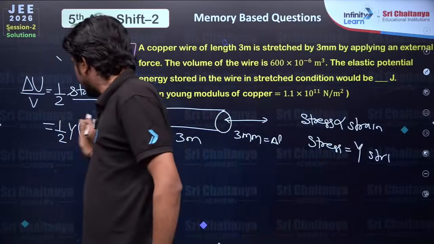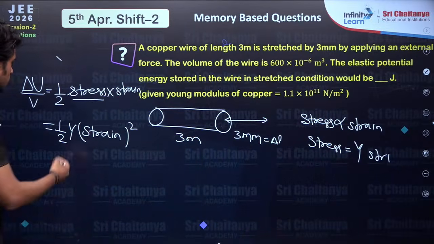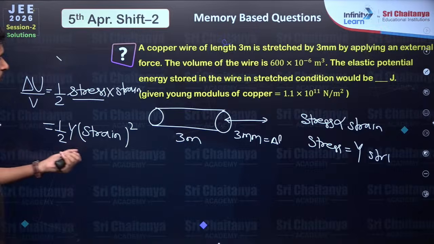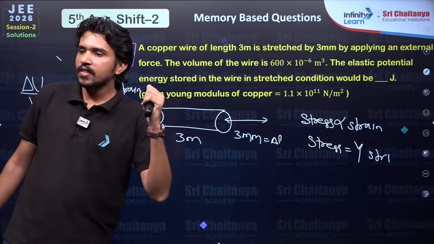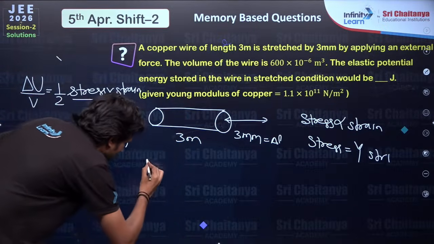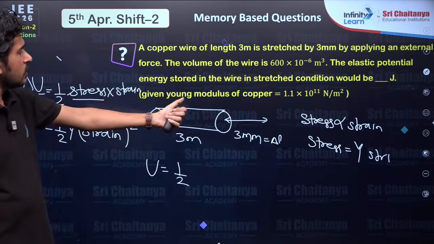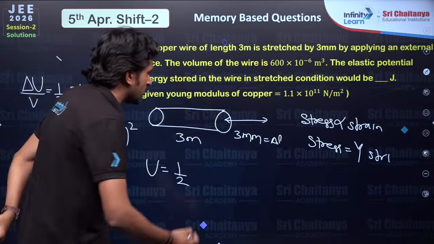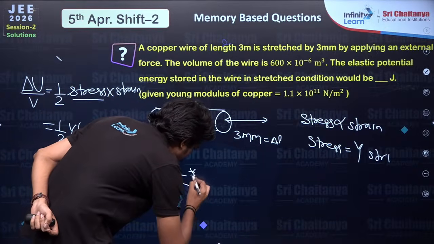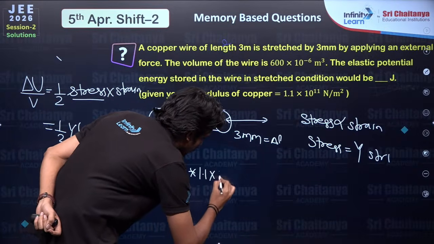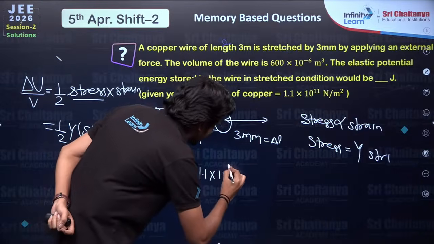So we multiply this expression with the volume. Okay, so energy stored would be half, and Young's modulus is given, that is 1.1 times 10 raised to 11.